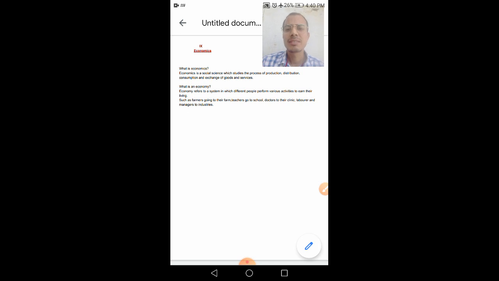So, economics, we can say, is a social science which deals with the process of production, distribution, consumption, and exchange of goods and services. Here, what we'll discuss in detail in the chapter is the term economy. So the next part, which you are looking at on your screens in this section, is what is an economy. Economy refers to a system in which different people perform various activities to earn their living,